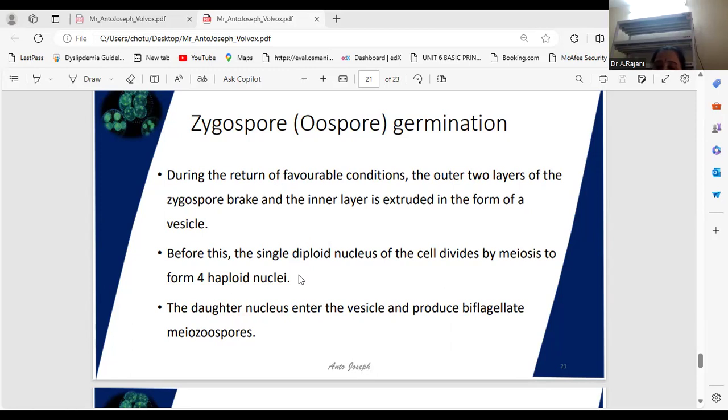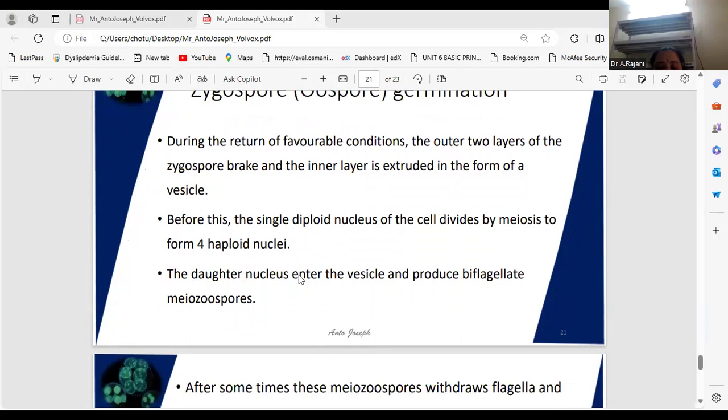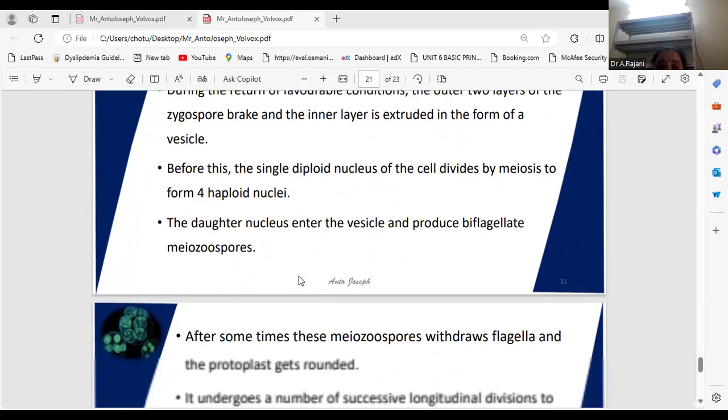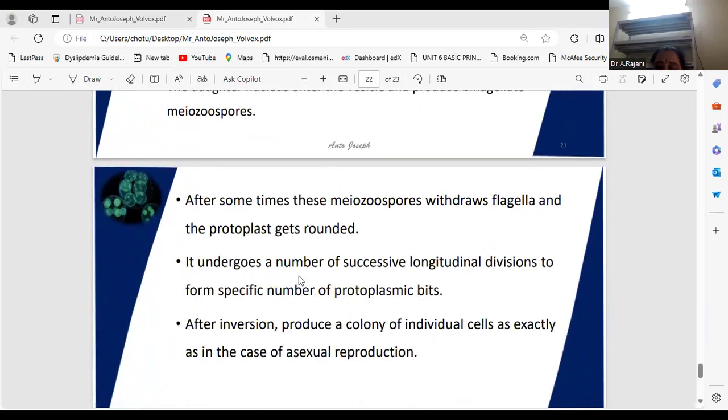Different species of Volvox show variation during the formation of a new colony from the zygote. The protoplasm of the zygote divides into several zoospores, but only one survives and the others degenerate. The surviving zoospore, after liberation from the vesicle, divides and redivides to form a new colony.